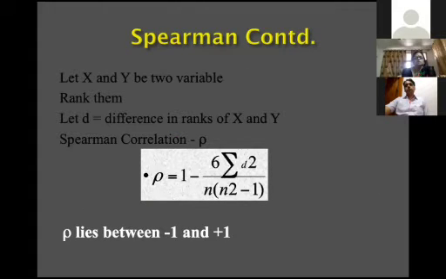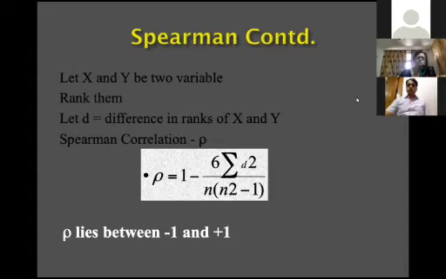Let's take an example. Suppose X and Y are two variables. You rank them, highest, then next highest, then take the difference of the ranks, and this is the formula for calculating the Spearman's correlation. Also, you know to do the calculation. SPSS automatically calculates by adopting this formula, the sample Spearman's correlation formula.